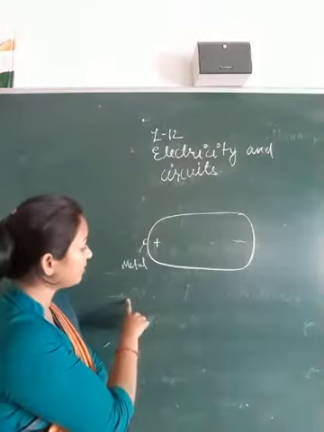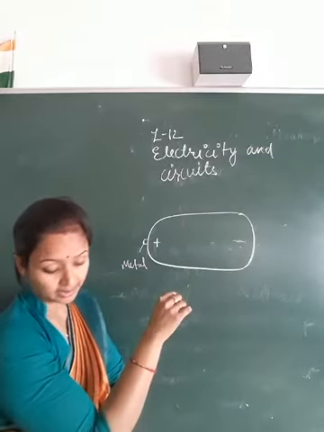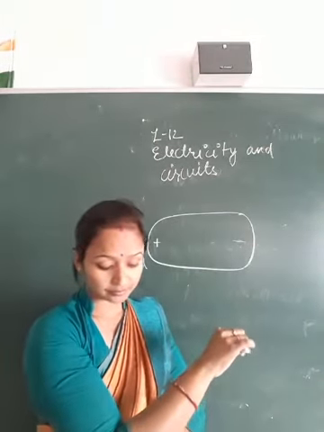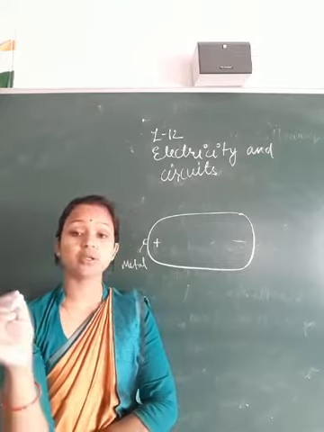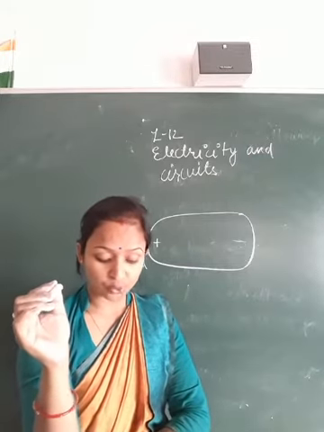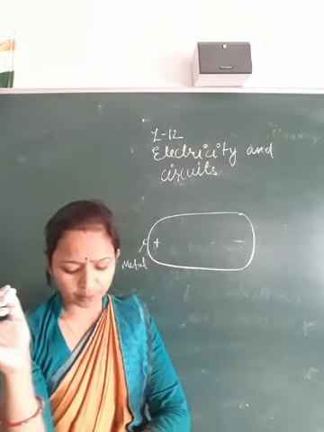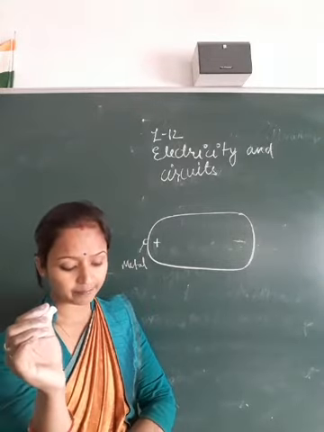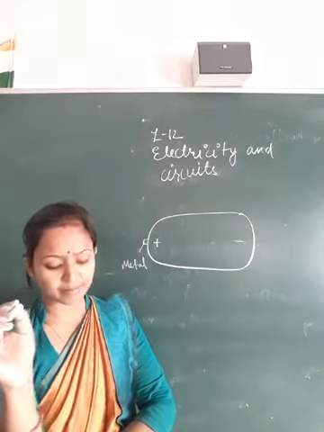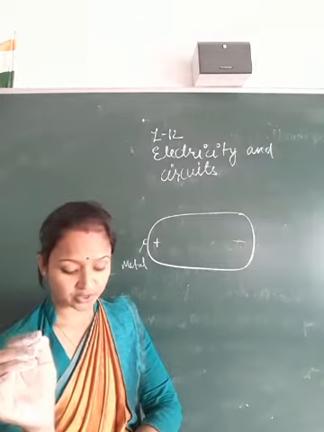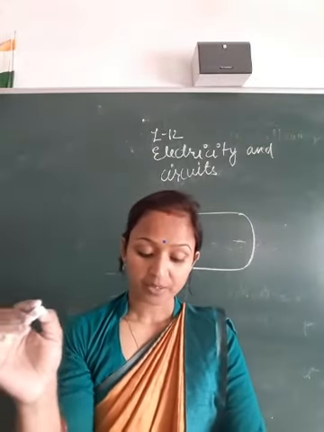There are some special purpose cells used in calculators which have both terminals on the same side, and these terminals are clearly marked positive and negative.